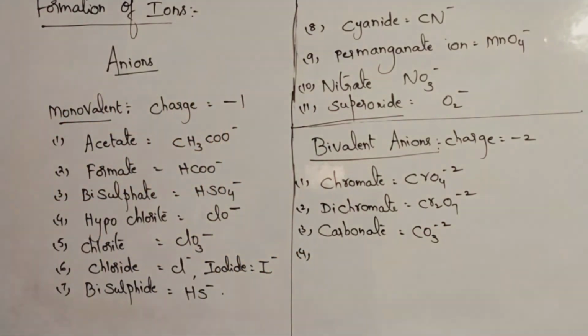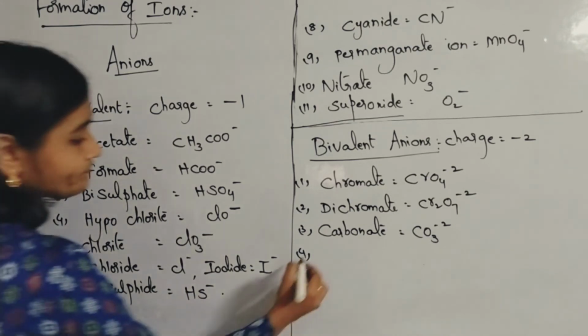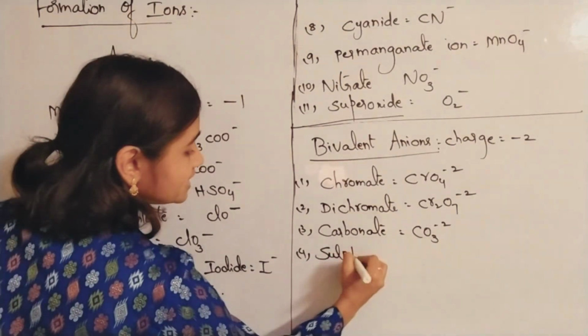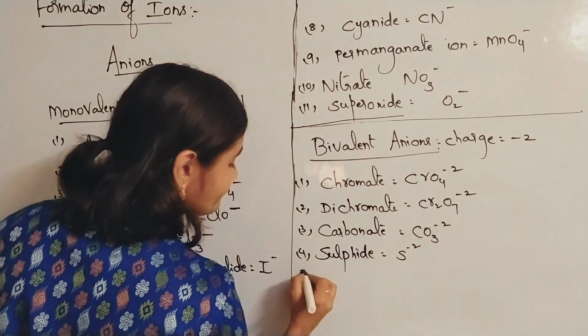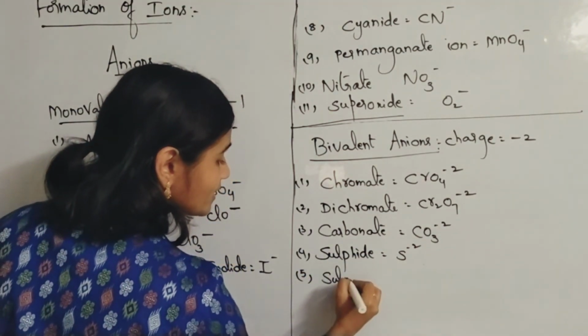Okay, you can even tell so many examples. Bivalent oxide ion, simple anion, sulfide S minus 2, sulfate SO4 minus 2.